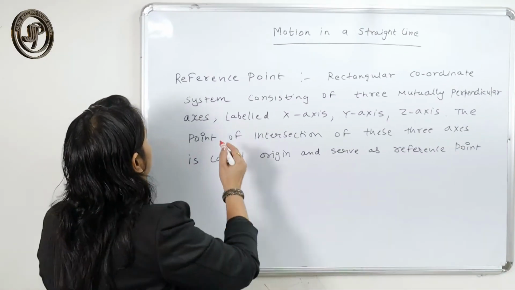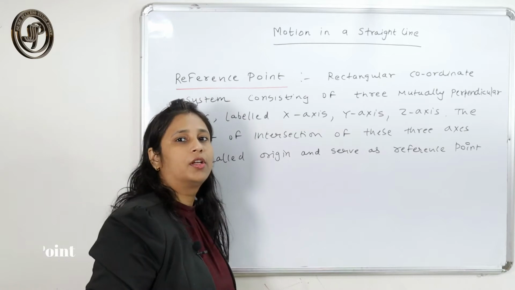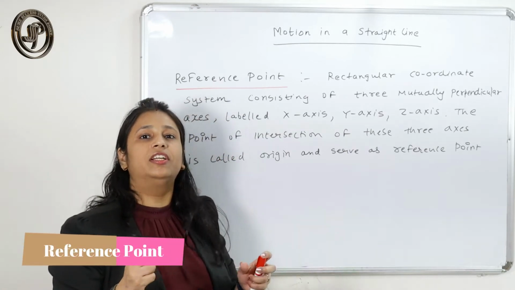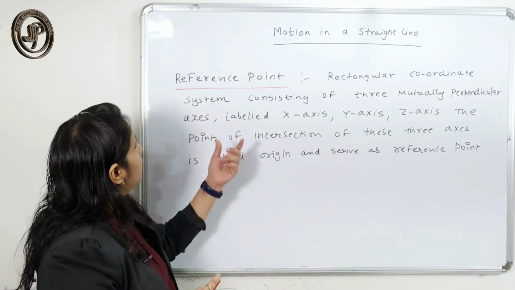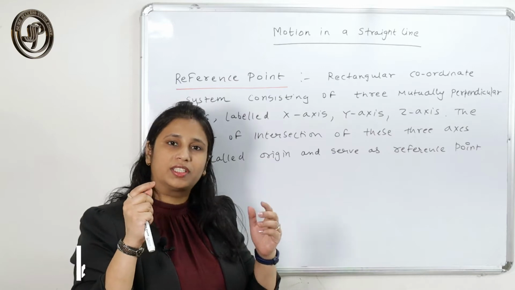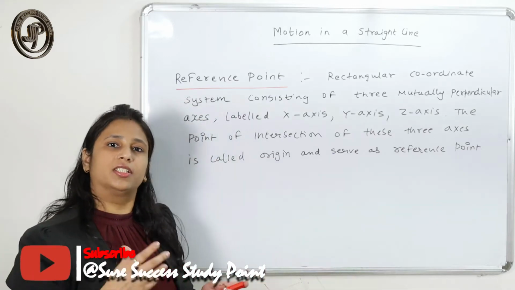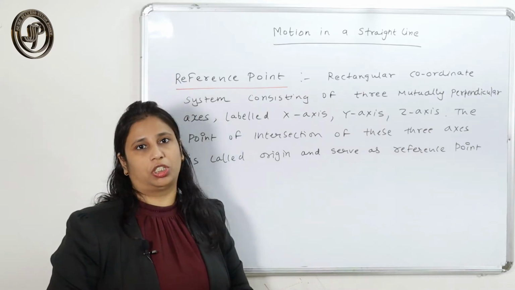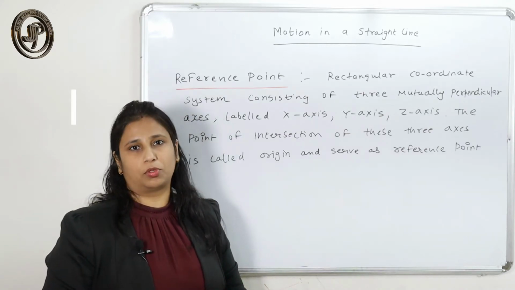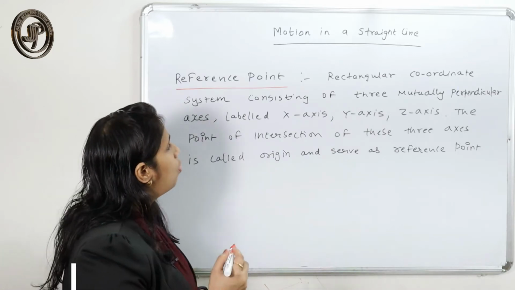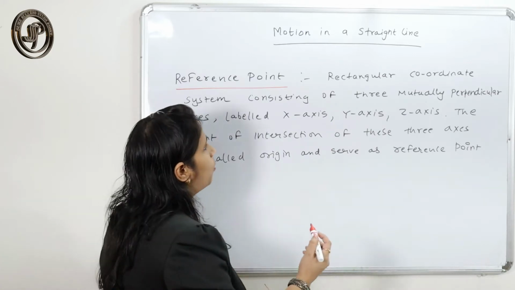So what is a reference point? In physics, when we are studying the motion of an object, we need a reference point, because since your object is in motion, if you want to specify its position, how can you specify it? By choosing a reference point. So how can we choose a reference point?